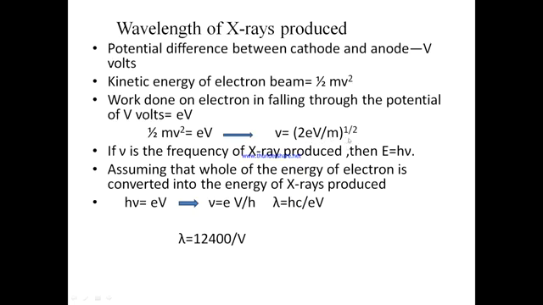If we suppose that whole of the energy of the incident electron is converted into X-rays, having frequency ν, then we can say that hν is equal to half mv² or is equal to eV. So ν is equal to eV/h, or λ is equal to hc/eV. Substituting the value of Planck's constant, velocity of light and the charge on the electron, we can find that λ is equal to 12,400/V.